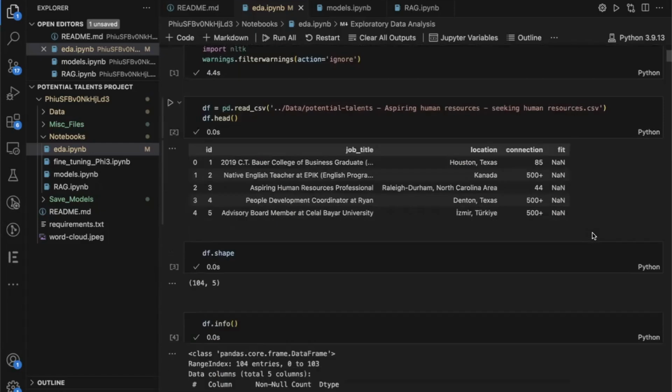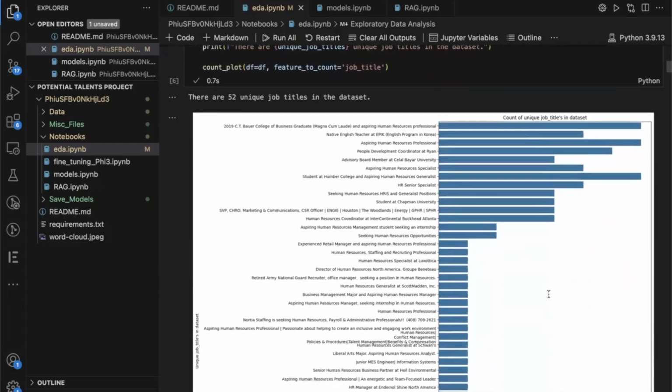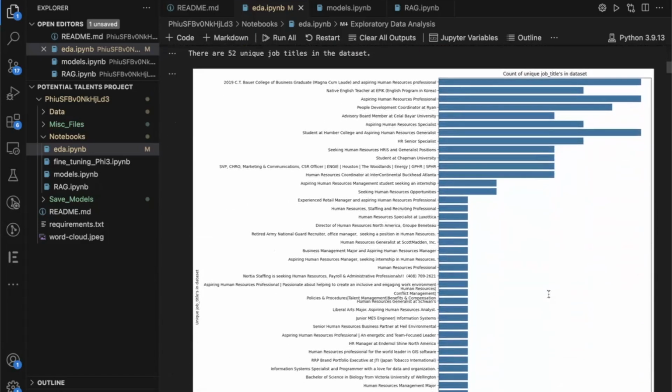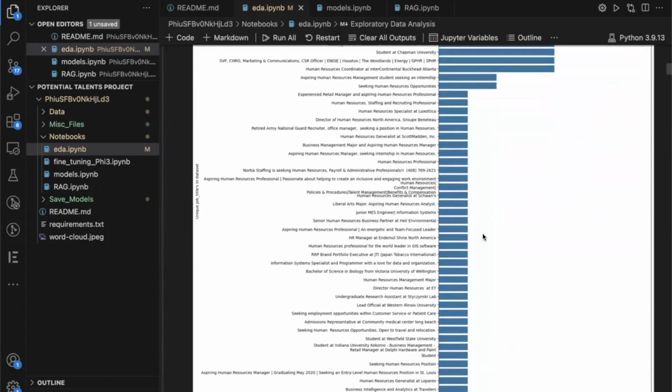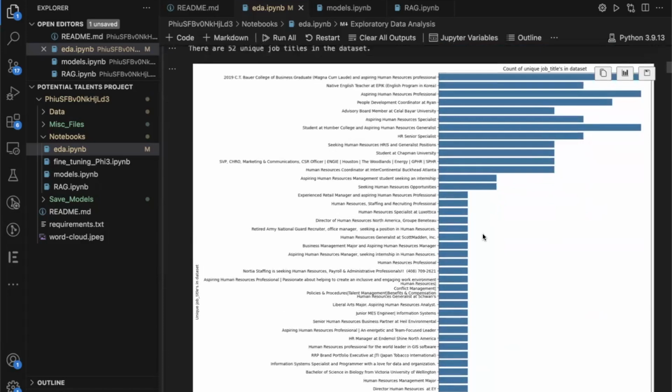So, the unique job titles. Like I was saying, this 2019 C.T. Bauer College of Business magna cum laude aspiring human resources professional. We can see that it is represented 8 different times. And like I said, each candidate is unique, even though their job title is the same.